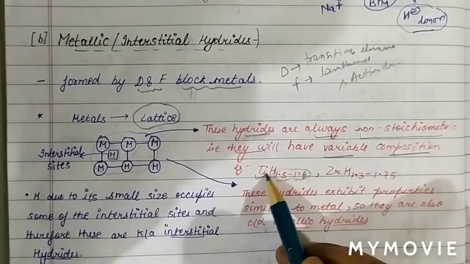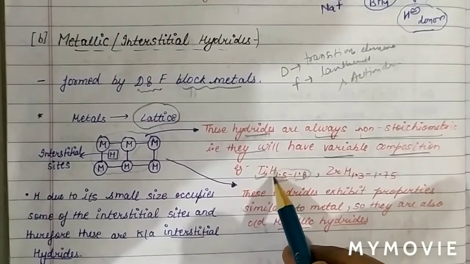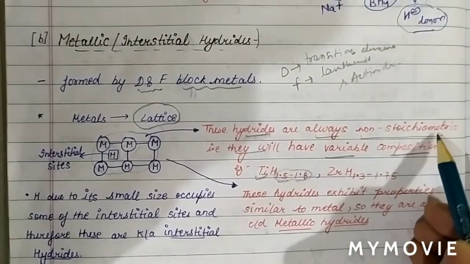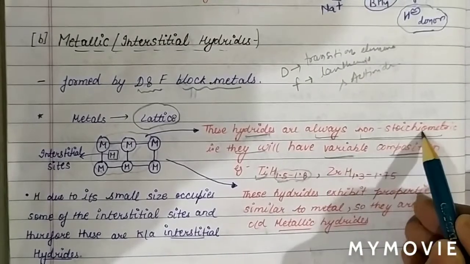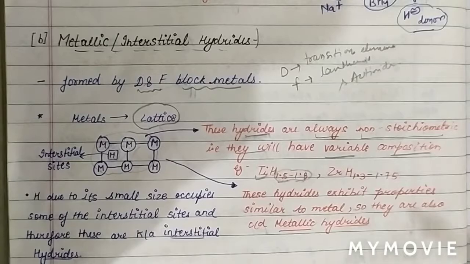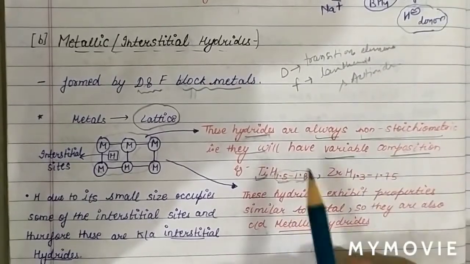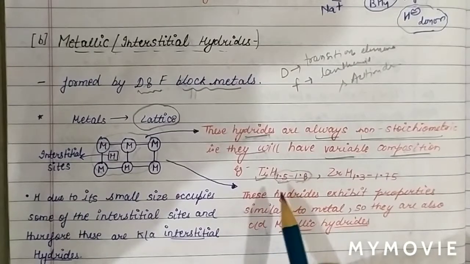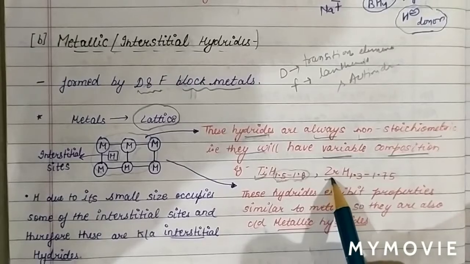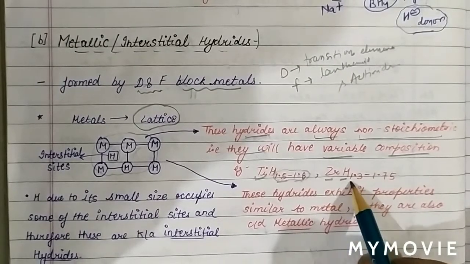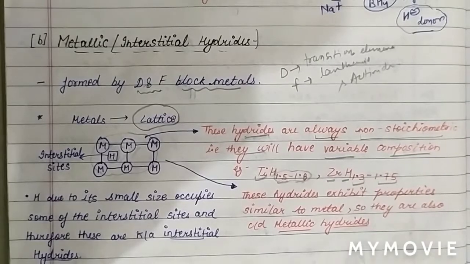If the elements in a compound are in a simple whole number ratio, we call it a stoichiometric compound. These compounds have variable composition. For example, titanium hydride has hydrogen from 1.5 to 1.8. Next example, zirconium hydride, where the composition of hydrogen varies from 1.3 to 1.75.